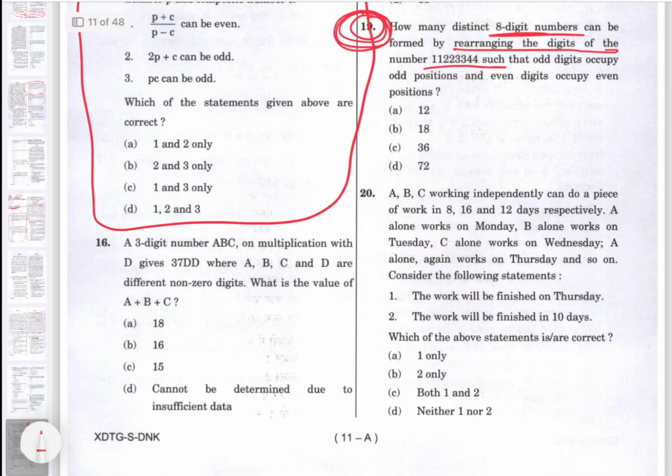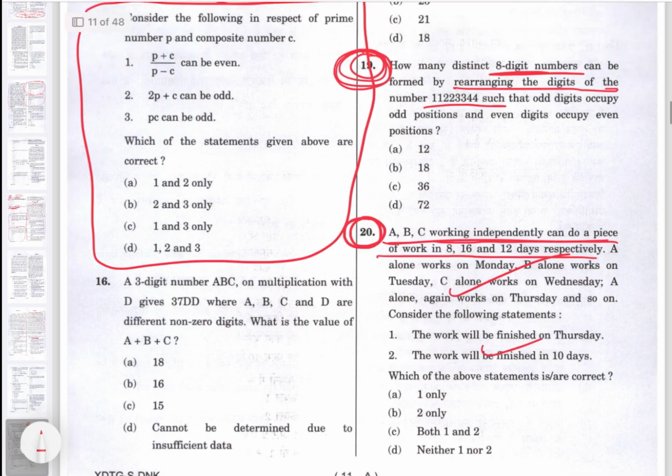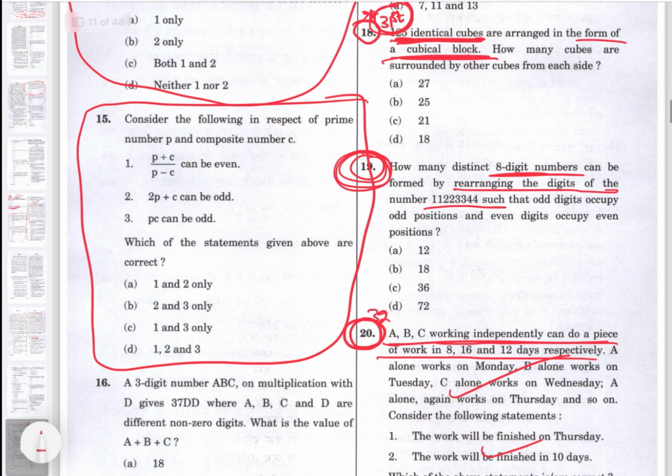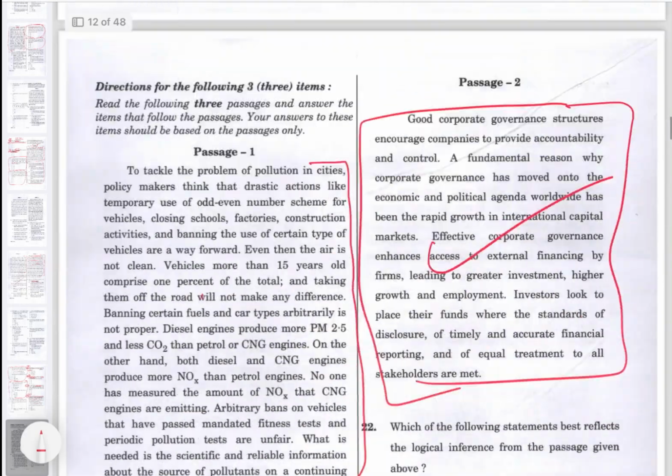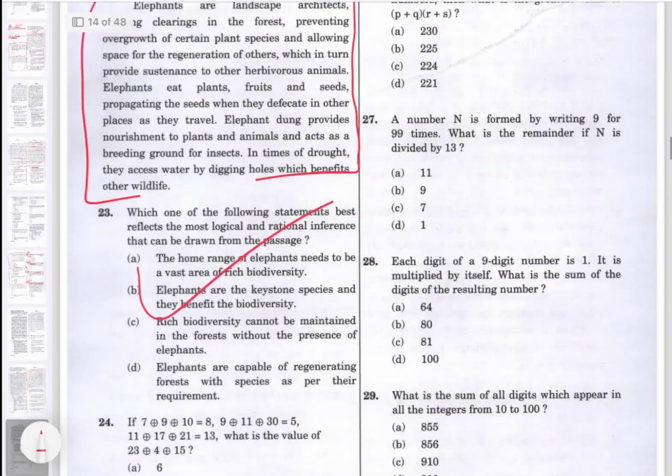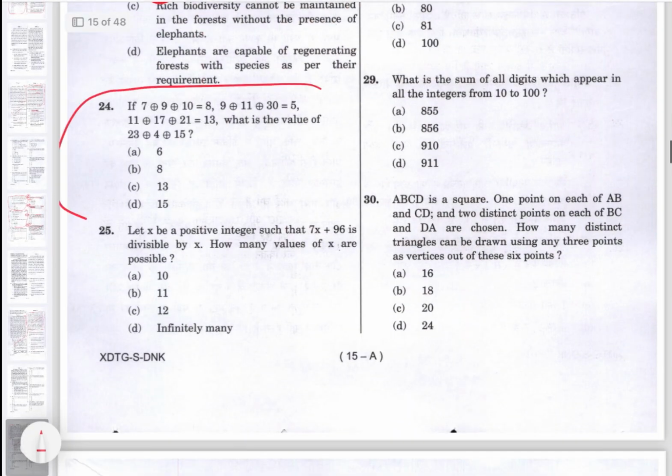Now see, this is time and work. A, B, C working independently can do a piece of work respectively. A alone, B alone. So I know I am comfortable in this area. Time and work पे we have practiced n number of questions. So this will be my 32nd question. ठीक है, 32nd question.